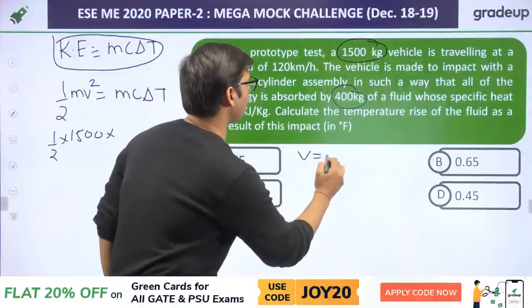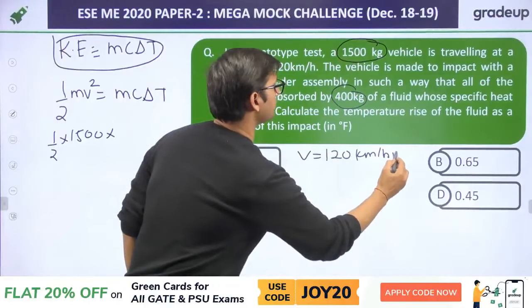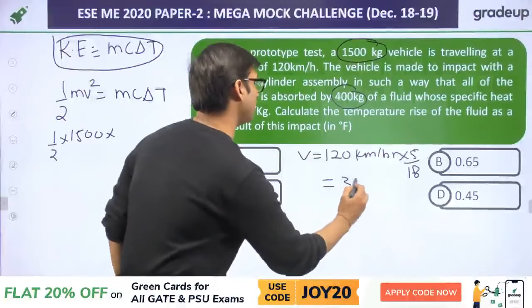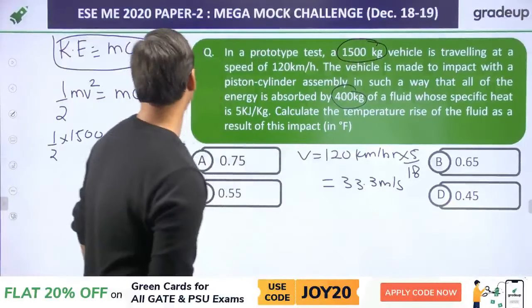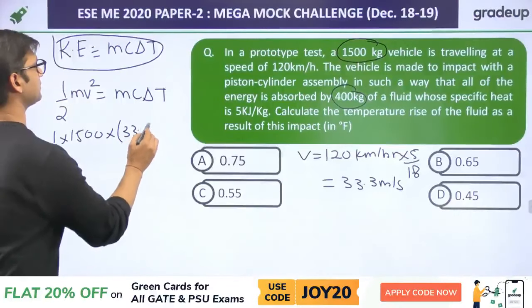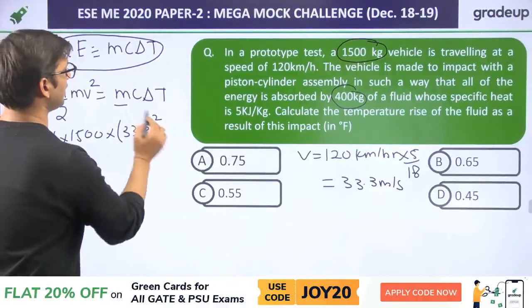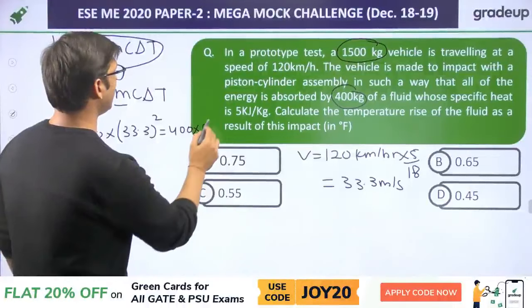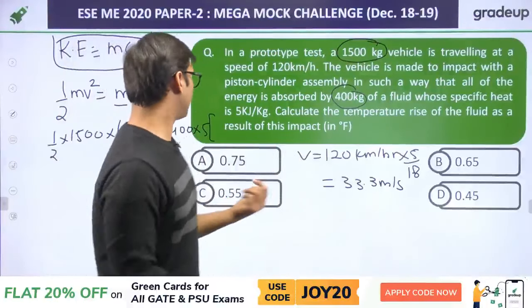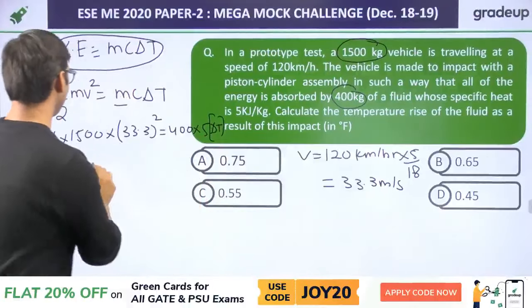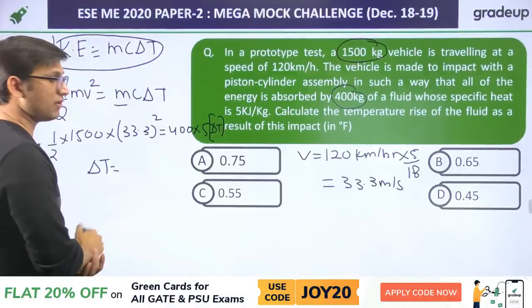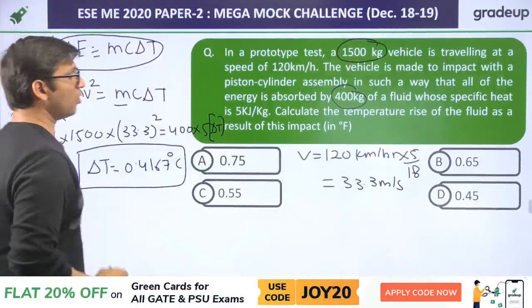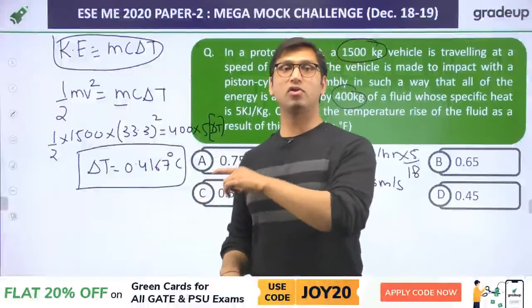So velocity is equal to 120 kilometer per hour. If you multiply with 5 by 18, you will get meter per second, and that will come out to be 33.3 meter per second. So you have to keep it as 33.33 squared, and that will be equal to mc delta T. Mass of the fluid is 400, specific heat is 5 into delta T. Suppose this is delta T, you have to find the temperature. By solving it, you will get the temperature change equal to 0.4167 degrees Celsius.